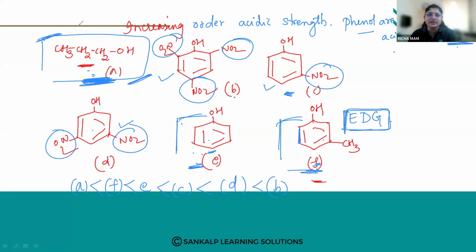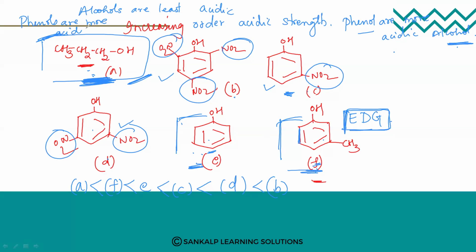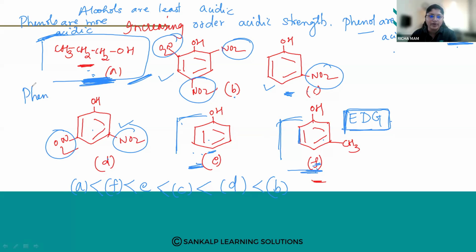The first thing is that alcohols are least acidic, but phenols are more acidic. When we are comparing alcohols and phenols, phenols will be at the top. Then will be your alcohols.